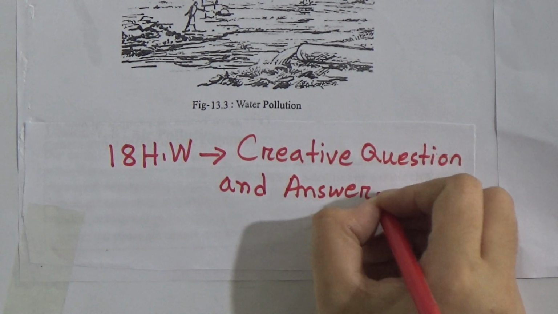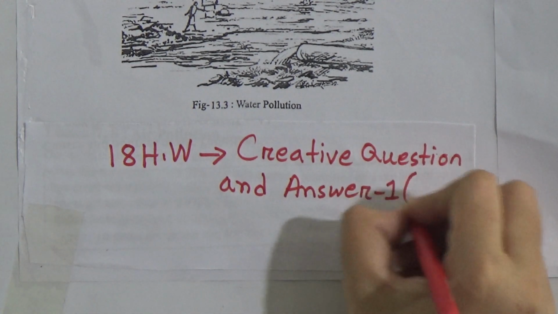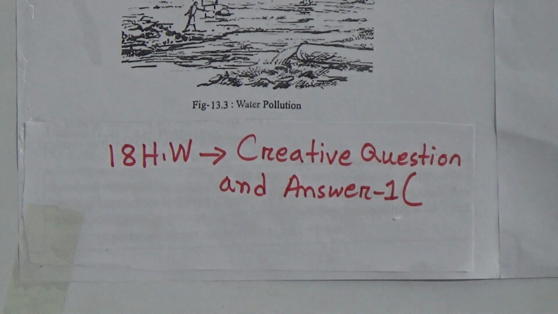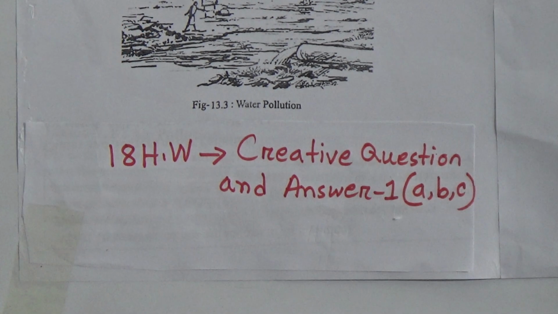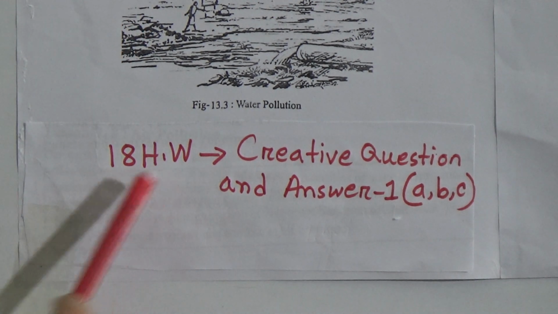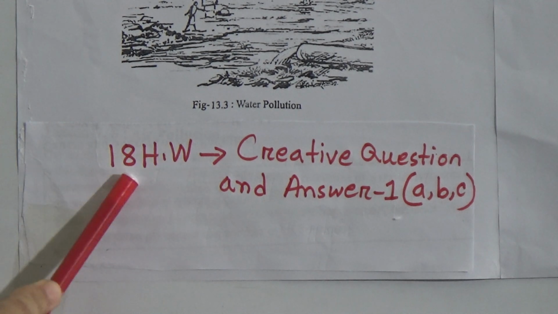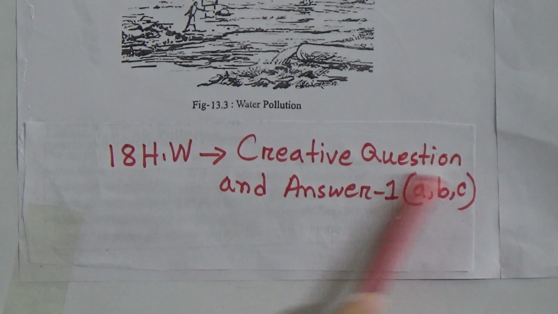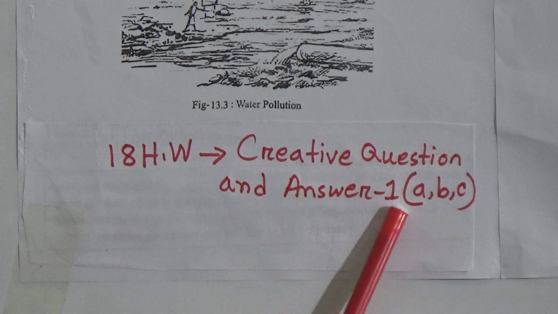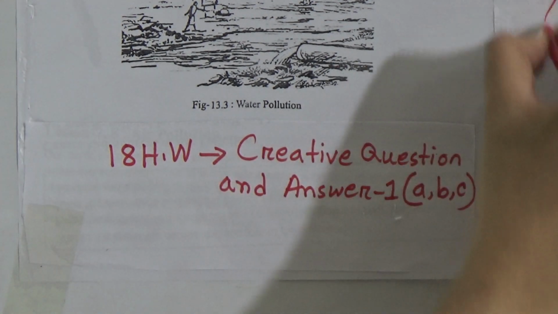Here is only one creative question, and the sub numbers are A, B and C. So this is your SW. I am repeating your SW. This is 18 number SW, and your SW will be creative question and answer 1 number A, B and C.